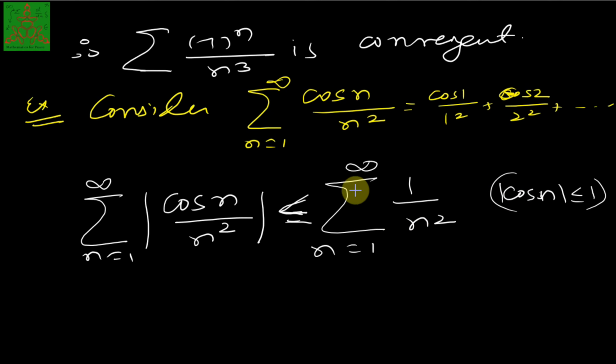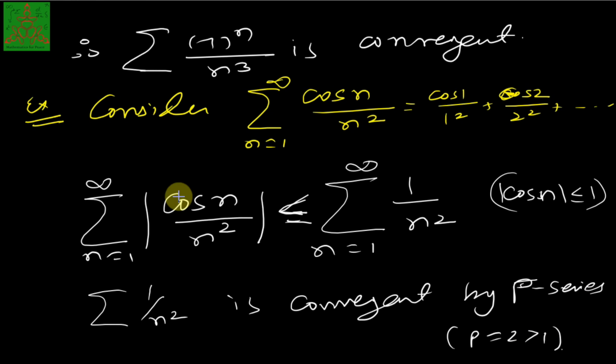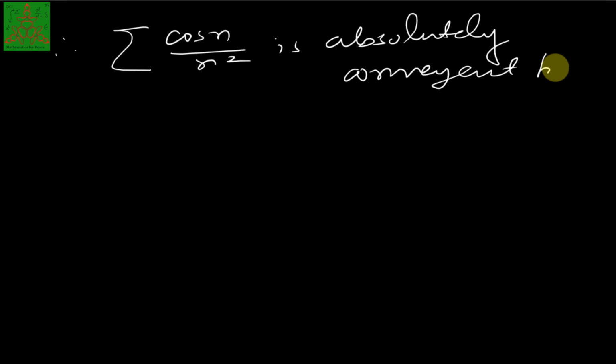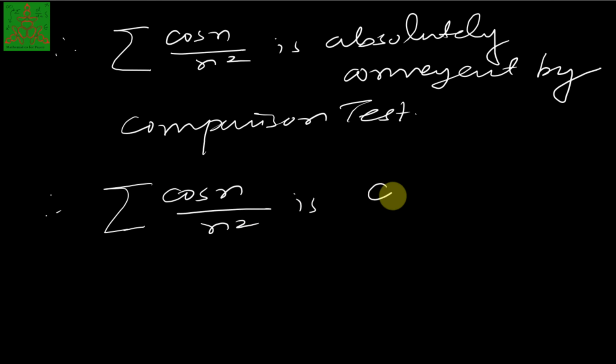So by the comparison test we can say that this series is also convergent, because this is convergent due to the p test, as the value of p is 2, which is greater than 1. Therefore the summation of cos n upon n square is absolutely convergent by the comparison test. So by that theorem we say that the summation of cos n upon n square is convergent.